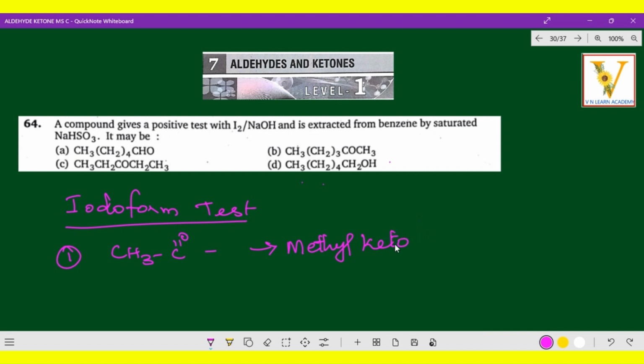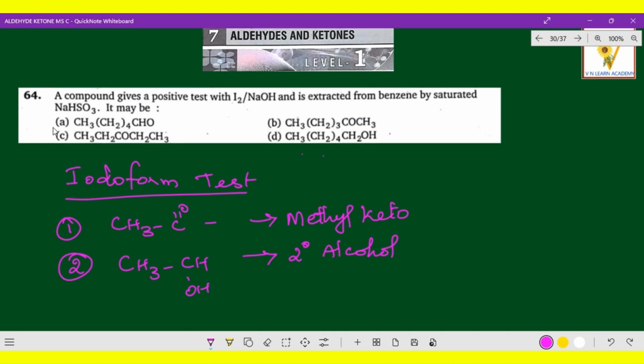Now the second point: a secondary alcohol has to be present. That also is the terminal CH3CHOH, because it can be converted to a keto group, that is, a methyl keto group. So this is secondary alcohol. This is the second point.